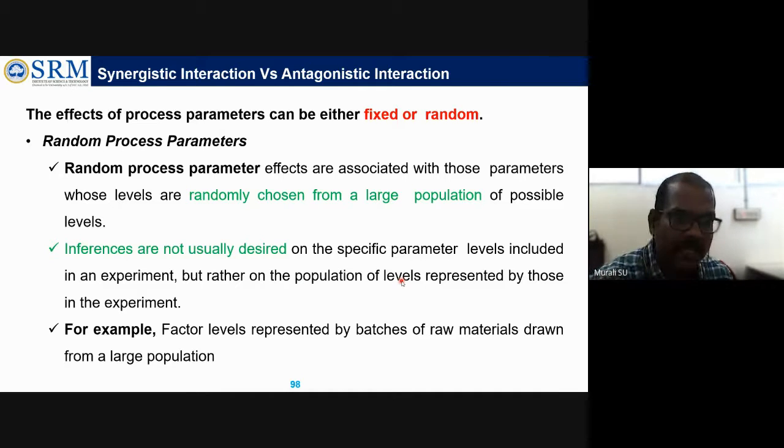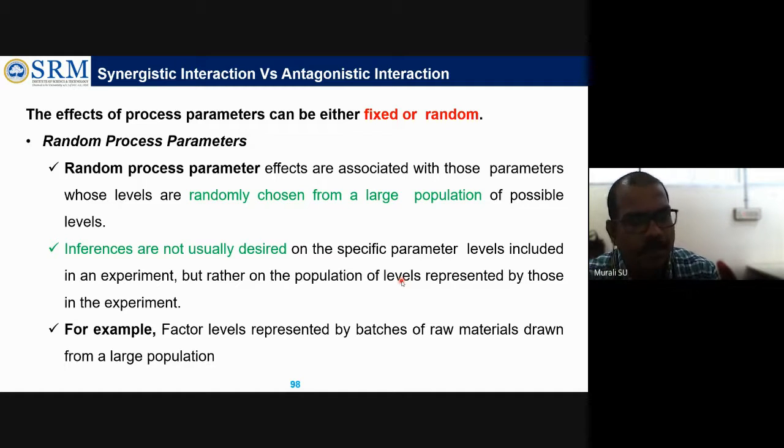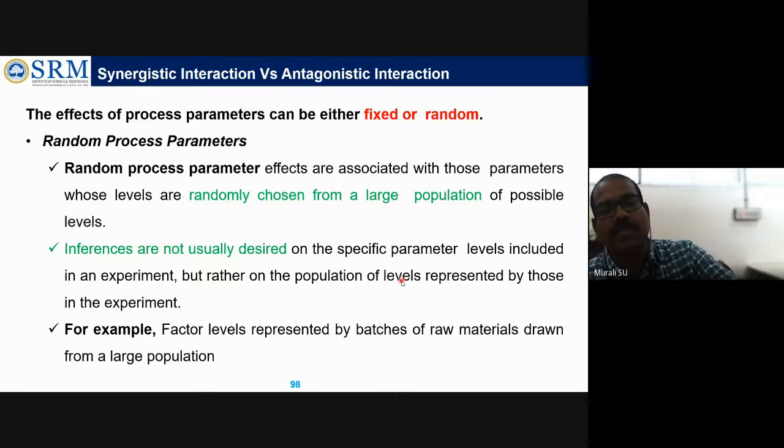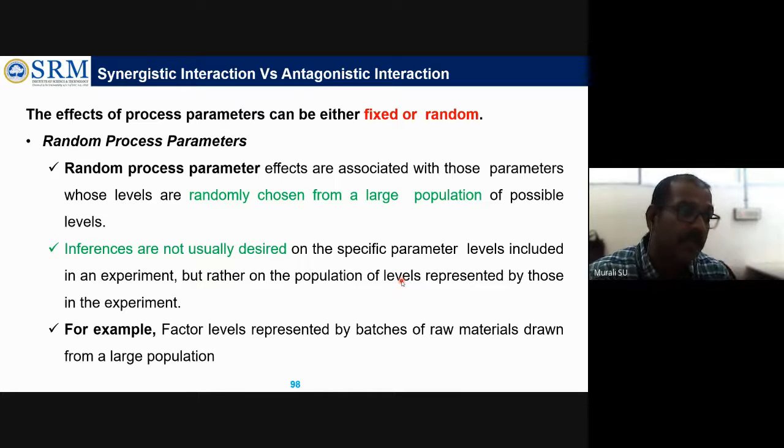And they will statistically prove that if they measured 5,000 people in the age group of, say, 20 to 30, that 5,000 people's data will represent the whole population of that age group in that particular country. That kind of data, if you are choosing, is called the random process parameter. The output we are getting, 5,000 randomly selected data, is representing the whole population. This understanding you have to take. So that is what I'm telling.